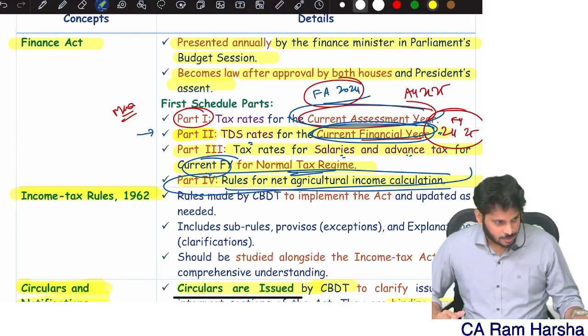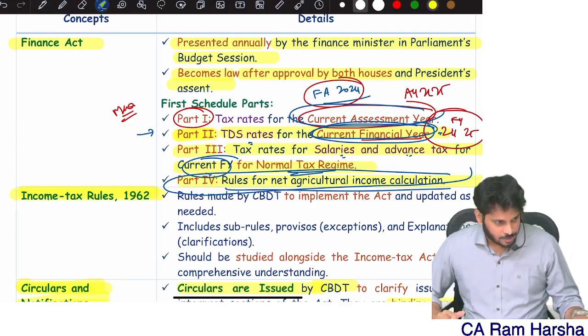Suppose my income is 12 lakhs. How should I compute tax? 12 lakhs multiplied by 30% is equal to 3.6 lakh. Wrong. This is called the flat system. The flat system is not correct. For individuals, it is the slab system.